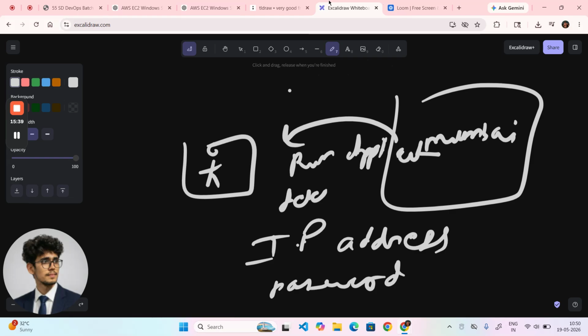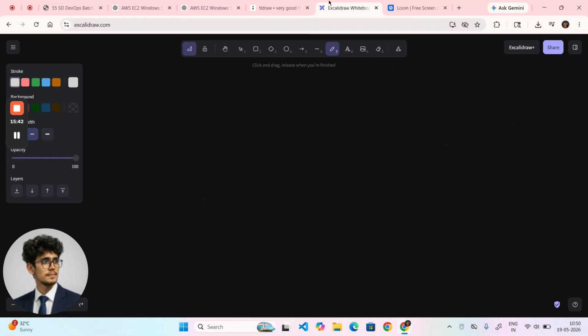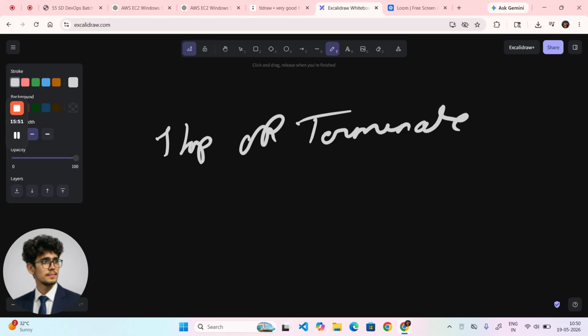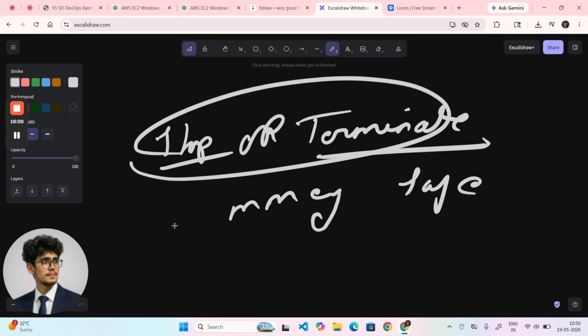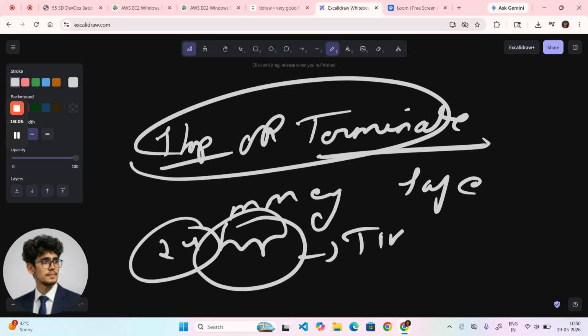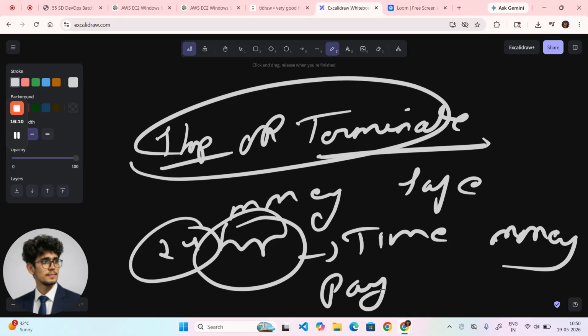If you're running an instance, at the last you need to do certain things. What is that? Stop or terminate. So what is going to happen by doing this? Yes, your money is going to be safe. If you're not stopping, if you're not terminating, after 24 hours, a certain period of time, your money is going to be chargeable. You need to pay money for every day.